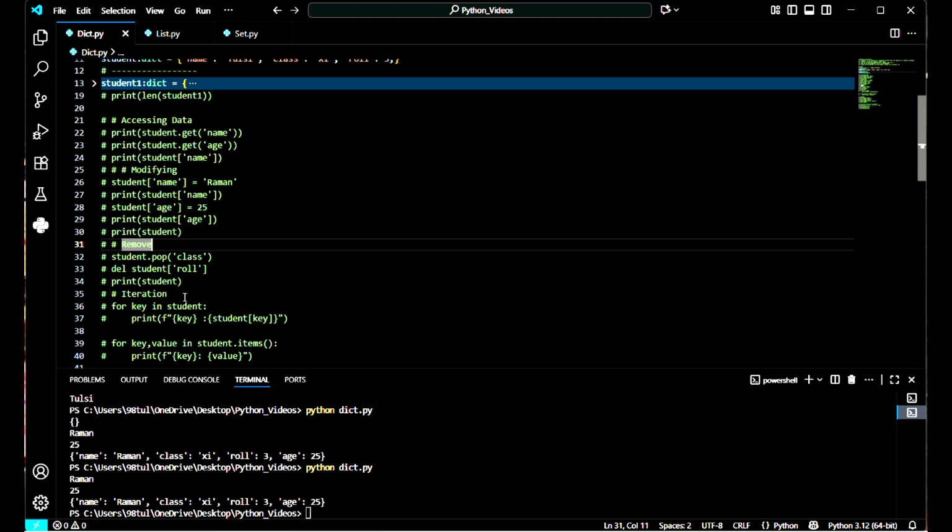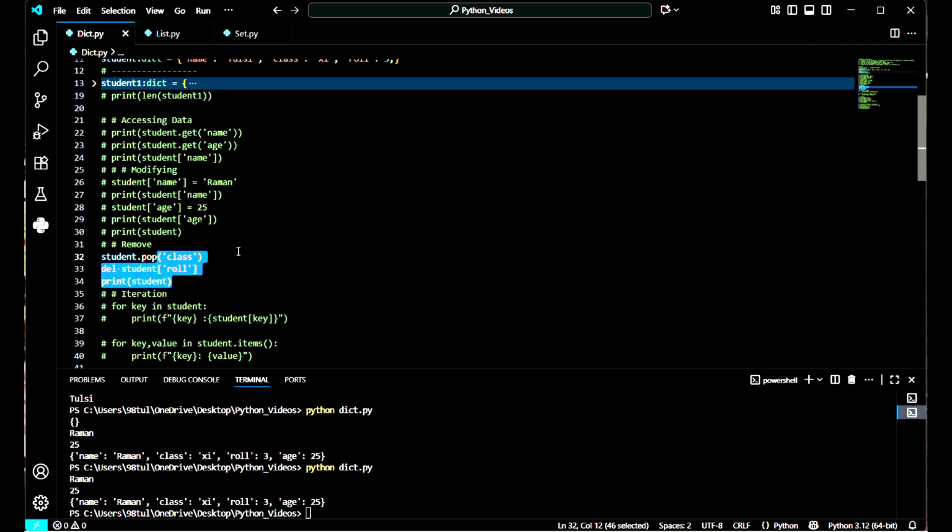Now let's move to the remove part. Like in list, we were using three types of operations to remove any element. We can use the pop function, we can use the del keyword, we can use the discard function. When we use the pop function or del keyword, it will give us an error if the element is not present in the list.